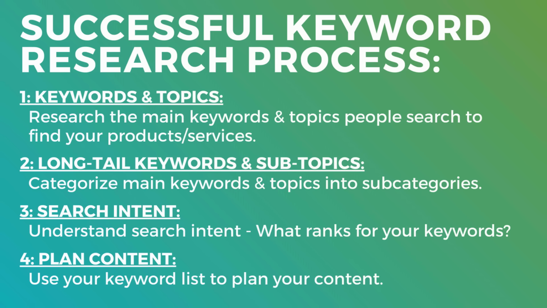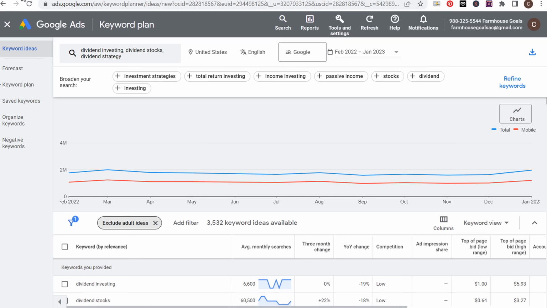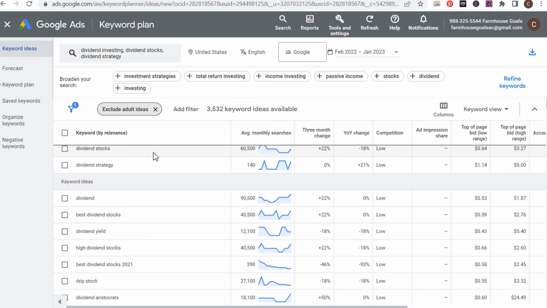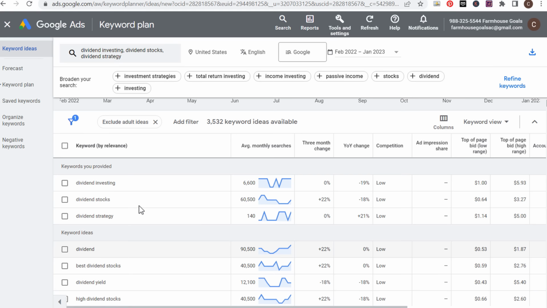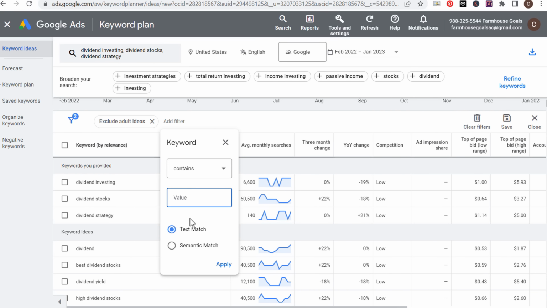Now, my other example that I'm going to go over very quickly is dividend investing. Let's just say I want to write about dividend investing, dividend stocks, dividend strategy. So if we come in here and we're looking at keywords by relevance, what I quickly figured out is I need to create a ton of different lists of the best dividend stocks. So if we say, okay, dividend stocks is getting 60,000 monthly searches, and I want to rank for the keyword dividend stocks, then let's make sure the keyword text contains dividend stocks. We're going to click on apply.